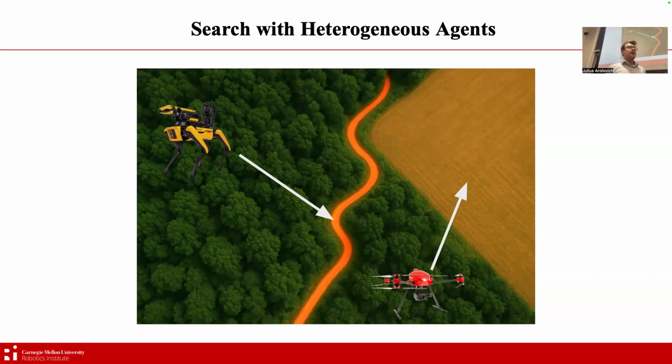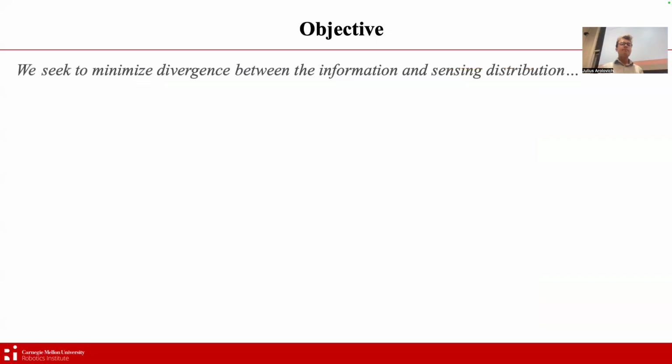And so the goal of the method and the motivation behind the work is to actually formalize this intuition that you and I might have into a more formal method to allocate agents for scenarios like this and many others. More formally, we seek to minimize the divergence between the information and the sensing distribution. The information distribution being our prior, and the sensing distribution being the distribution that the agent team has when it senses the environment.